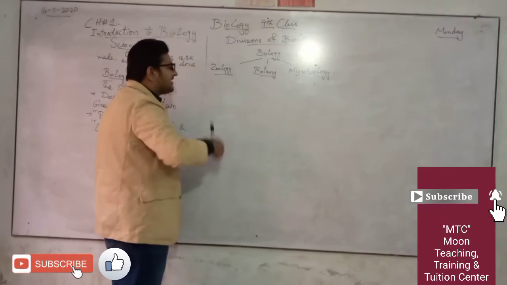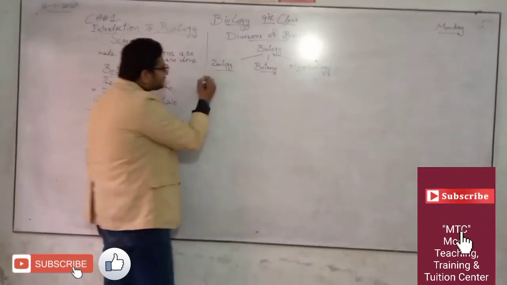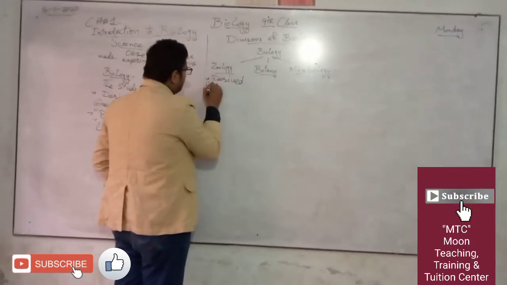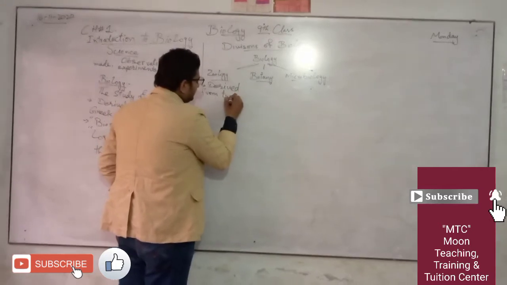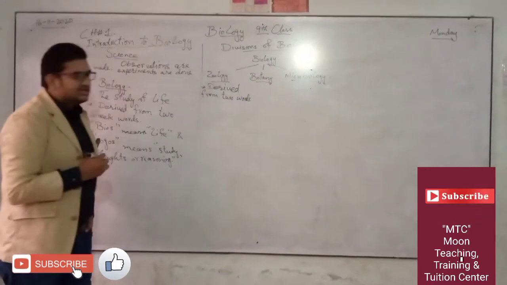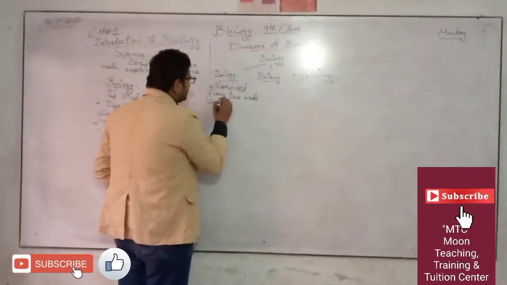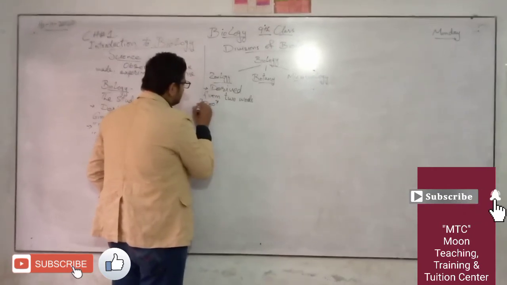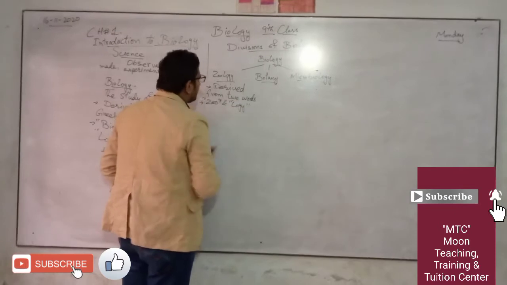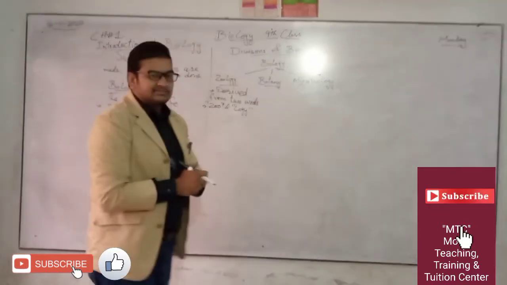What is zoology? As the word describes itself, zoology is also derived from two words. What are these words? These are zoo and logy. Today we are going to add something here.